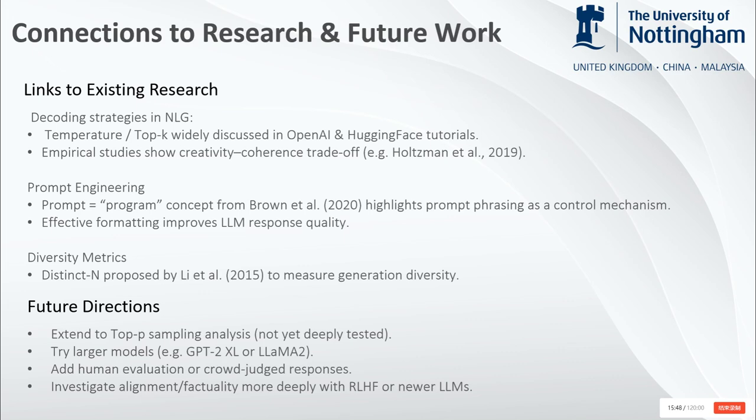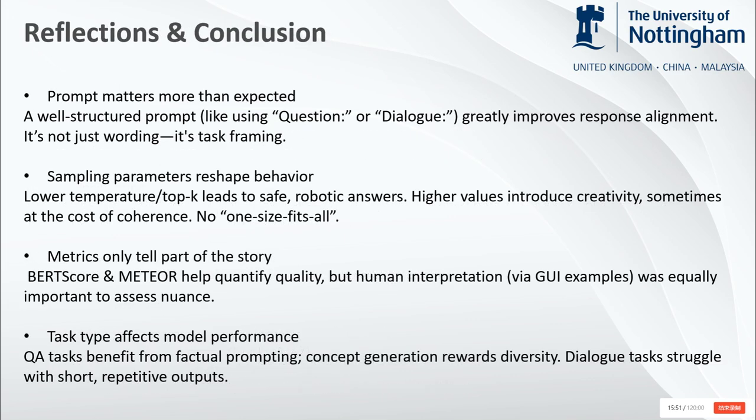Looking back, one of the biggest surprises was how much prompts shaped the output. At first, I thought it was just about wording, but it's really about framing. Adding simple cues like question or dialogue made responses more aligned and focused, almost like giving the model a clearer role to play. I also saw how sampling parameters reshape behavior. Lower settings made outputs safe but bland. Higher ones brought creativity but risk losing coherence. There's no single best setup, it depends on the task and desired style.